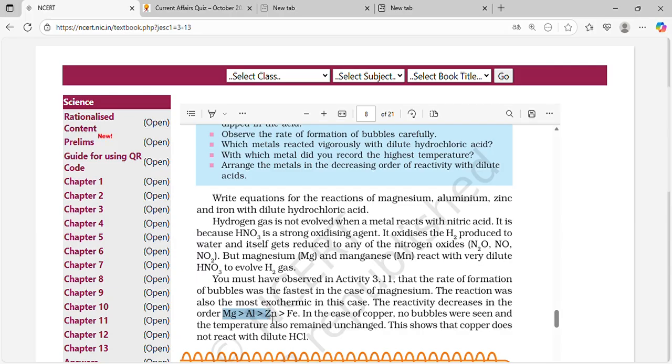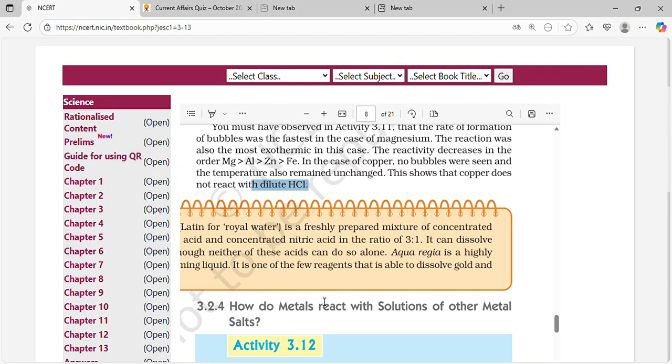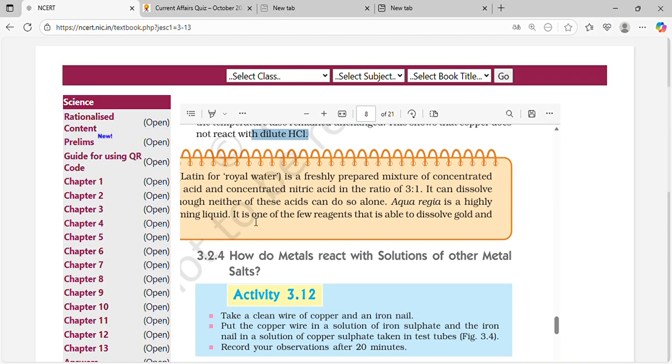The reactivity decreases in the order magnesium greater than aluminum greater than zinc greater than iron. In the case of copper, no bubbles were seen and the temperature also remained unchanged. This shows that copper does not react with dilute HCl.